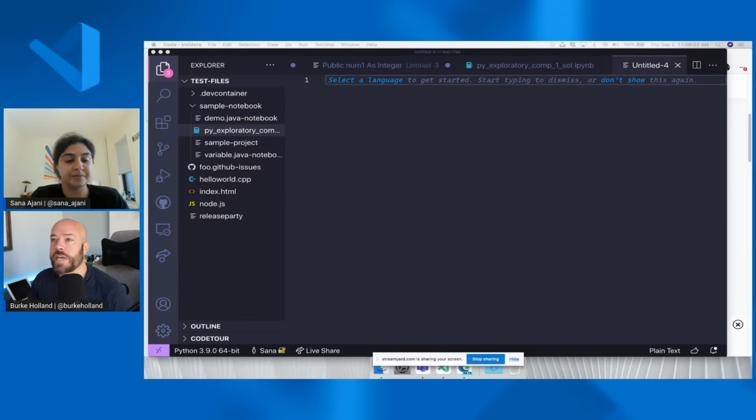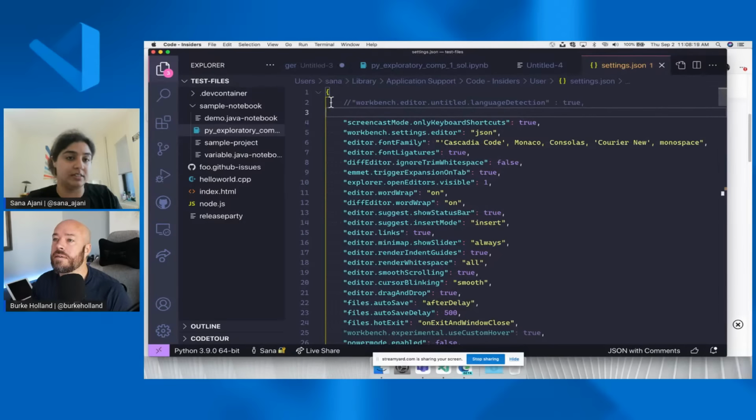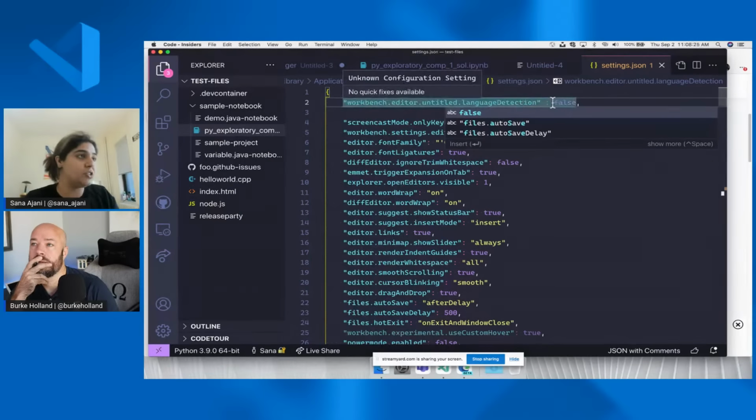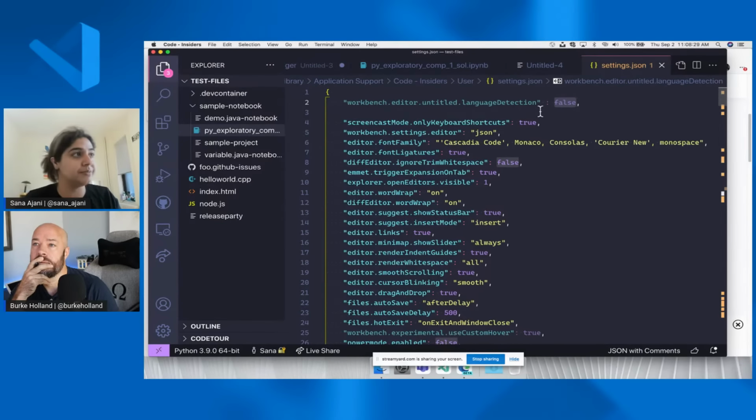Okay, and that question came from one learner. So Omar is asking, is the VS Code update out yet? It should be, right? Yeah, it should be. I think we're releasing later today. So this is kind of a sneak peek. And one more thing I can mention is that if you don't want this feature, you can also turn it off. So this is hidden behind a setting. If you don't want this feature, you can just turn this false. But it's shipped with auto, so you'll always have this, but you can turn it off if you want to.